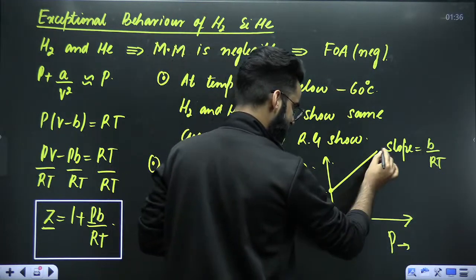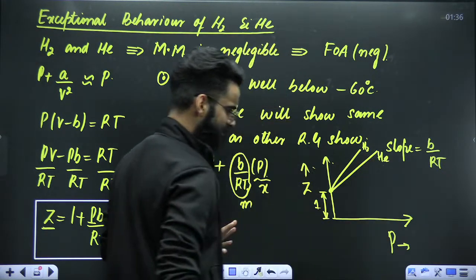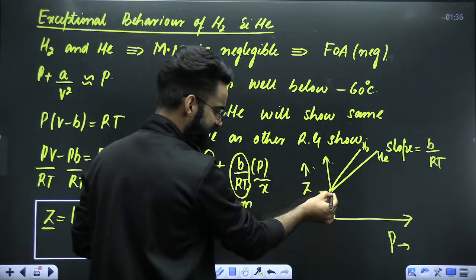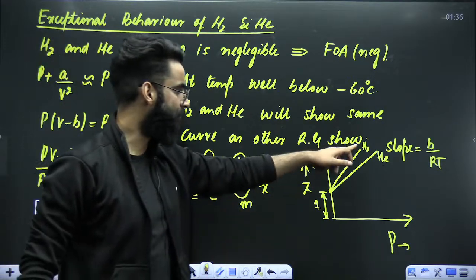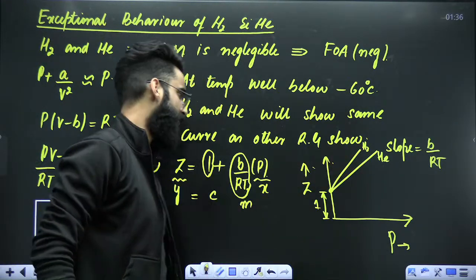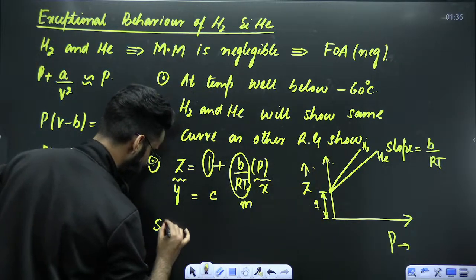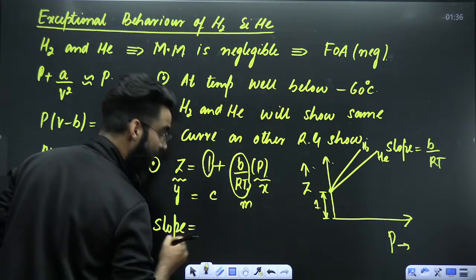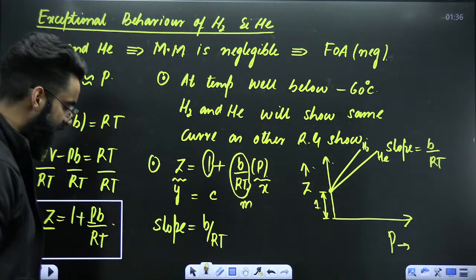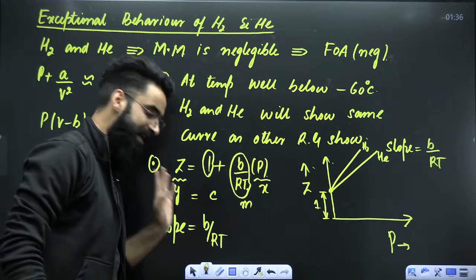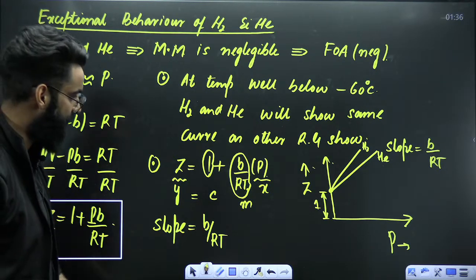Basically, these are two curves. One is for hydrogen and one is for helium. This is the same curve as we have discussed till now. This is the Z is equal to one line, this is P, and this is hydrogen and helium. Now let me show you why hydrogen's curve is at the top compared to helium. The Z versus P curve slope for hydrogen and helium came out to be B divided by RT. So slope here is directly proportional to B, and B gives us the idea about the size.